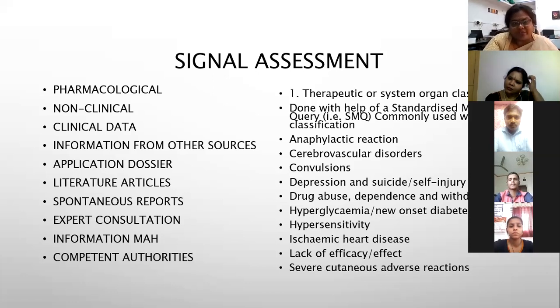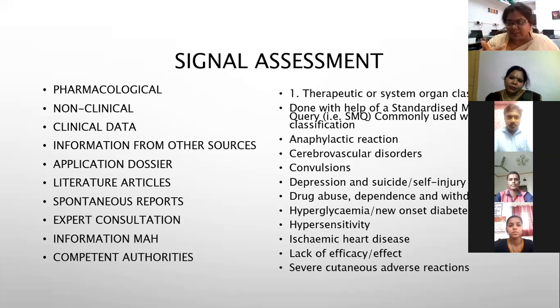Also, some regulatory authorities can come up with a warning. A classic example is simvastatin given to the Chinese population, which has a very specific warning. Those kinds of information are put together along with the SOC classification.